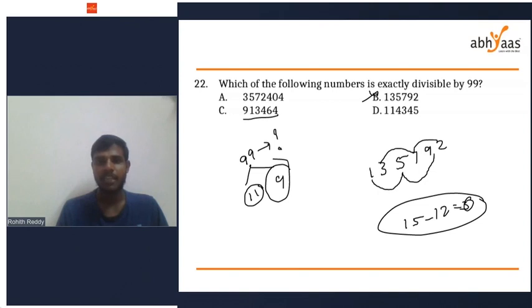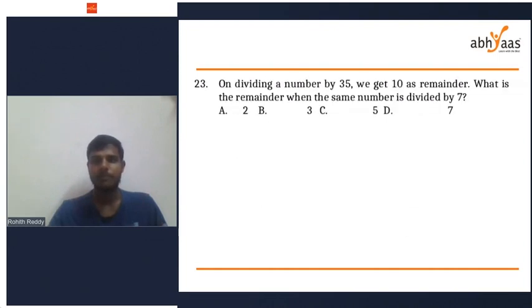Option C, it's divisible by 9, check for 11. No, C is also not possible. Option D will be your right answer. Option D, it is divisible by both 11 and 9. Yeah. 23. 22 is D. 23, I want to know the answer for 23. Yes, Bhavani, 22 is D.